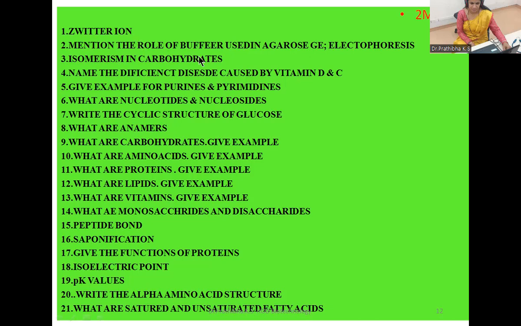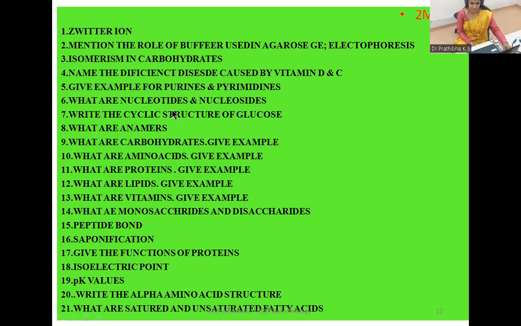Zwitterion. Mention the role of buffer used in agarose electrophoresis. Isomerism in carbohydrates. Name the deficiency disease caused by vitamin D and C. Give examples for purines and pyrimidines. What are nucleotides and nucleosides?